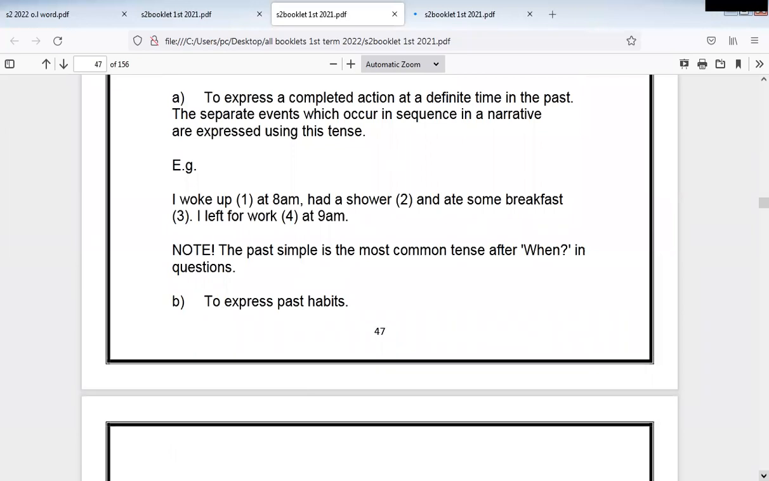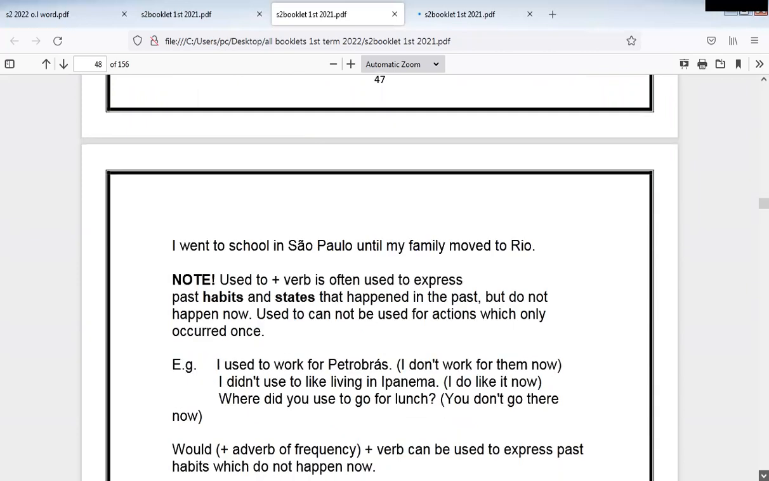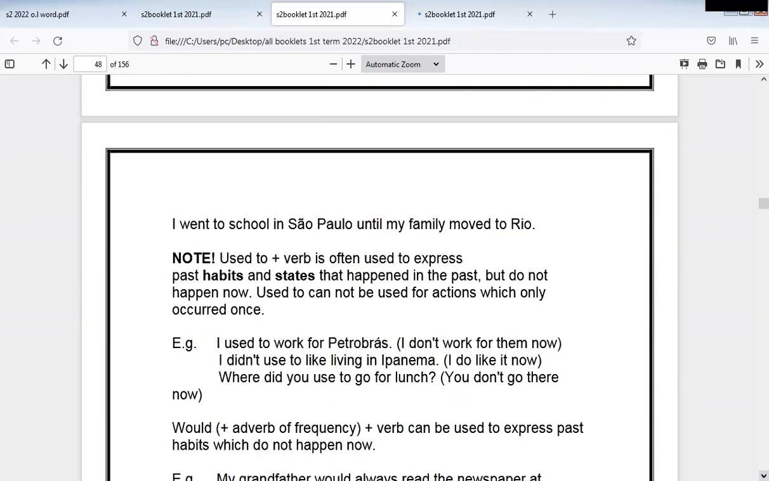To express past habits, of course, we know that habits related to the present are expressed with present simple, as we used to know. But of course, we had habits in the past, and we can express habits in the past using past simple. The meaning is something used to happen in the past. It was a habit in the past, and it doesn't happen now. Note, used to plus verb is often used to express past habits and states that happened in the past but don't happen now. Used to cannot be used for actions which only occurred once.